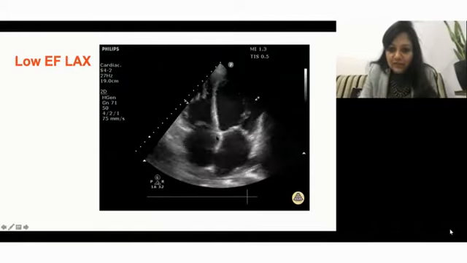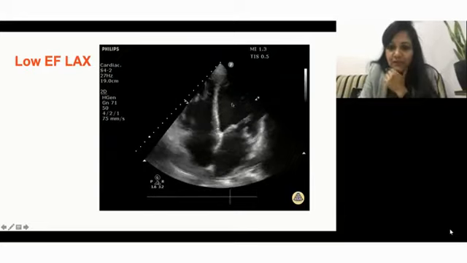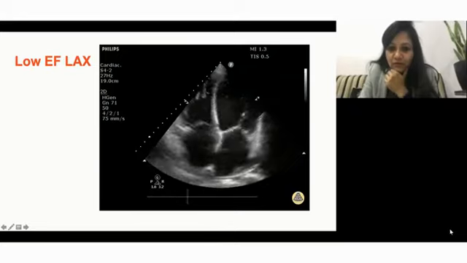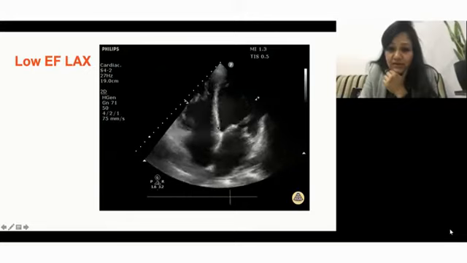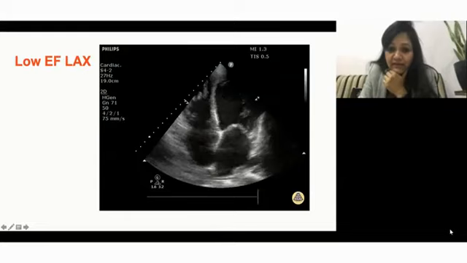This is again the longitudinal axis. What I was talking about is: if this is the center of the LV, does this wall move uniformly towards the center? No, it hardly moves. So these segments are akinetic. Few segments are literally akinetic. They are not moving at all. These are akinetic segments, and these are hypokinetic segments.